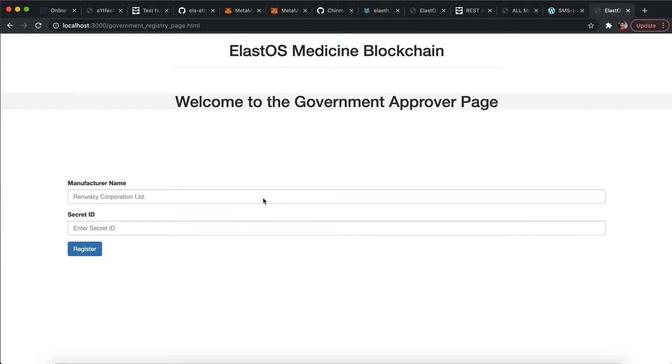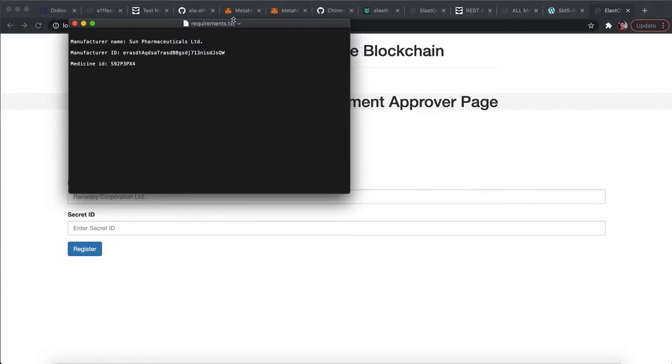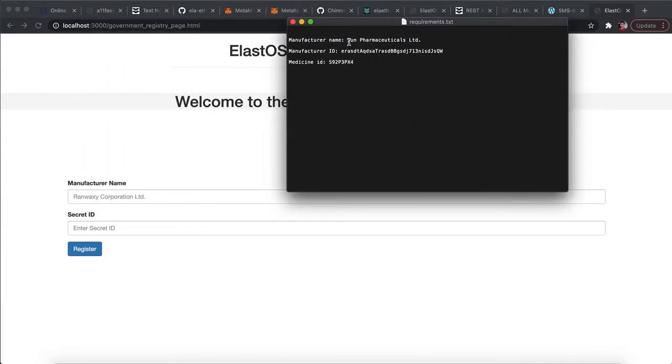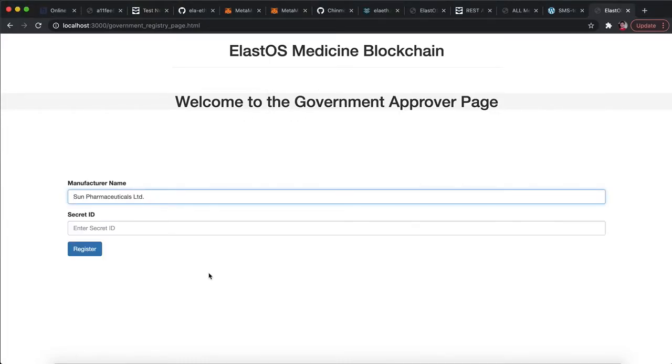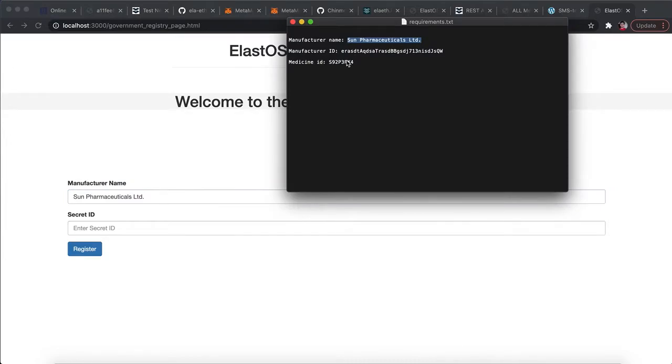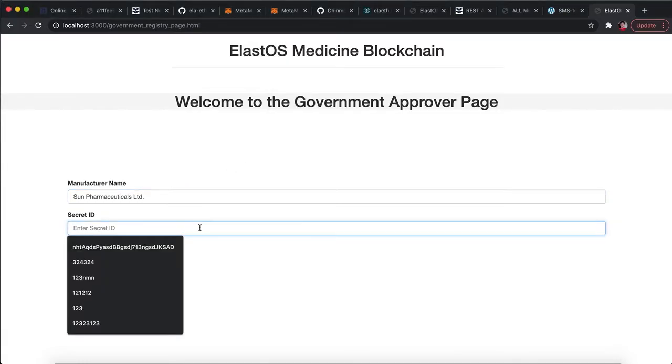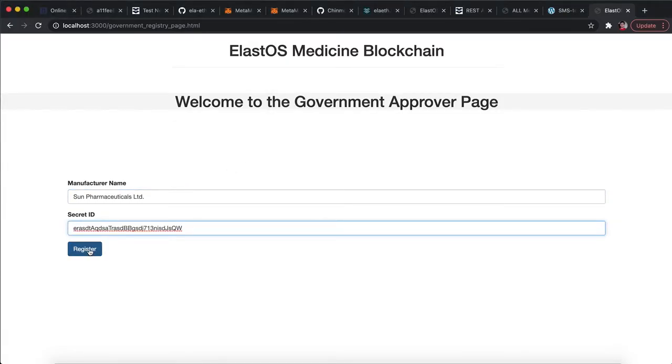This module, like we said, the government will register a manufacturer along with a secret ID, which they will share with the manufacturer. So let us take an example. Suppose the manufacturer is Sun Pharmaceuticals. We're just copy pasting values so that we don't have to write them, and this is a manufacturer ID. Generally this will be a SHA-256 character long secret ID. For now we have kept it just short.